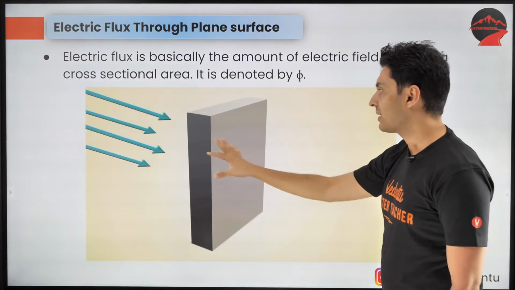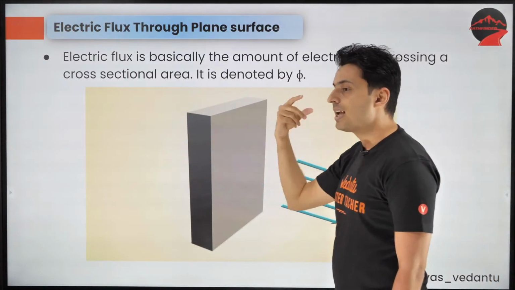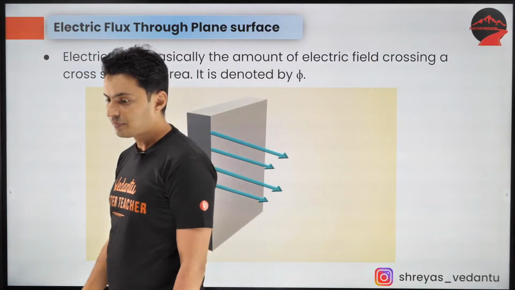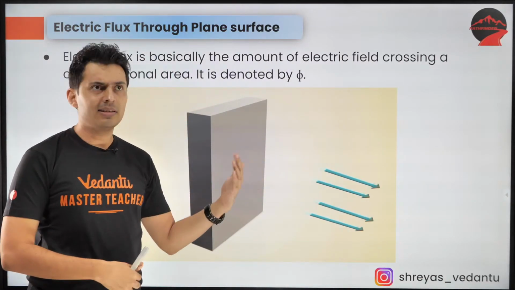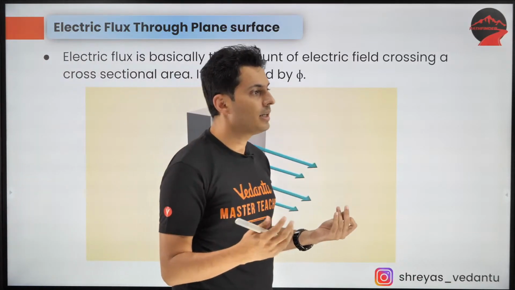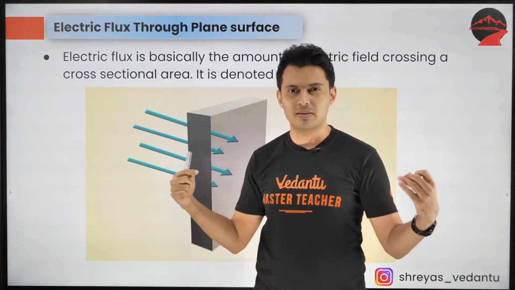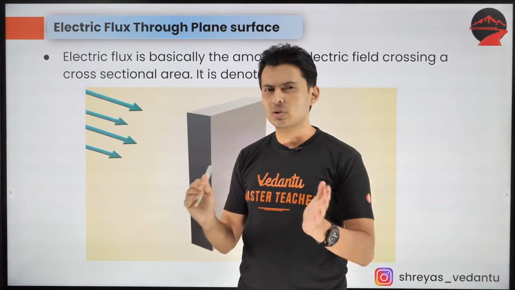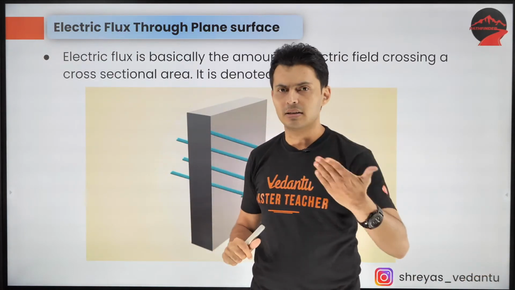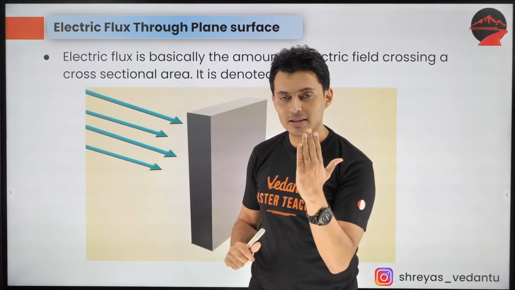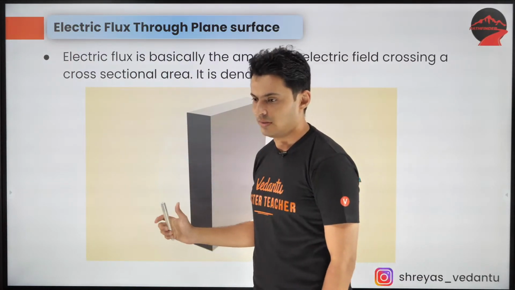Like you can see, electric field lines are piercing through this actual or imaginary area. It's something like wavefronts, Aditya, but understand, wavefronts are something else. Wavefronts are basically those surfaces where the waves reach simultaneously. But these are any random surface, anything. You can imagine it, or it could be an actual surface.